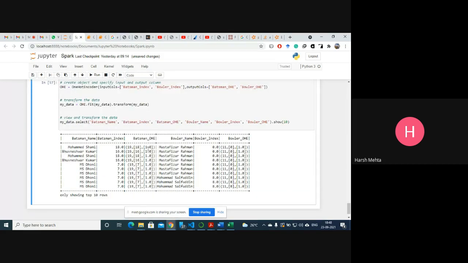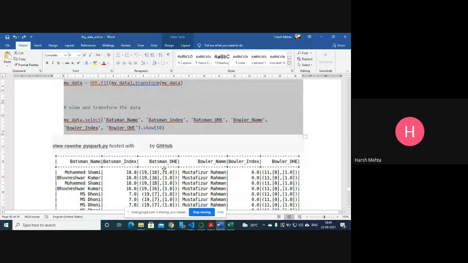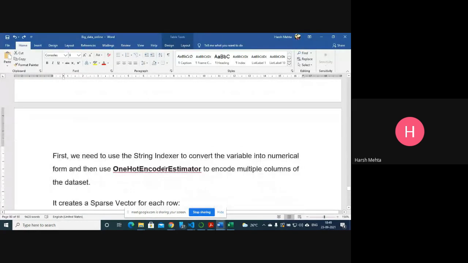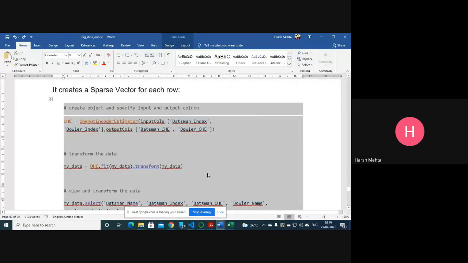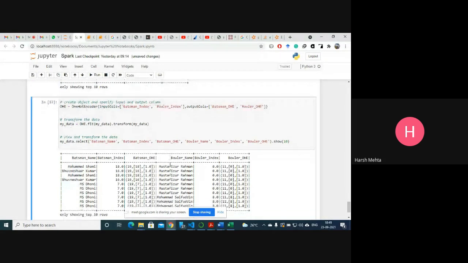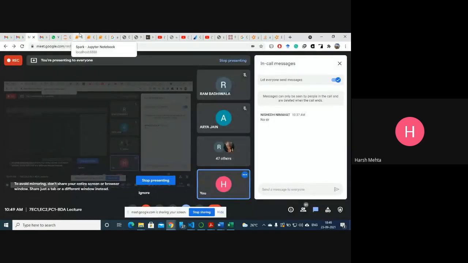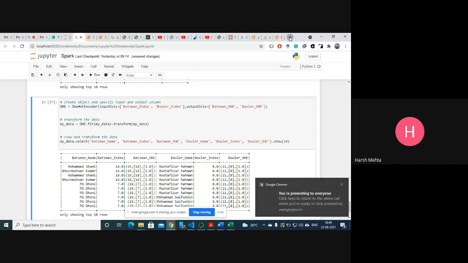Okay, now I wanted to explain one hot encoder here. I think that's not a good explanation.